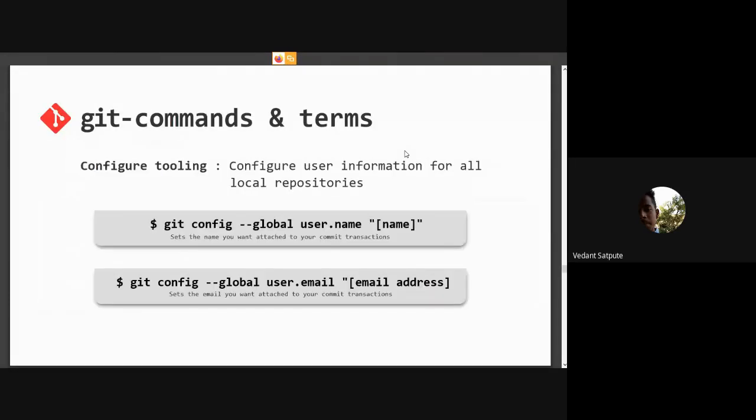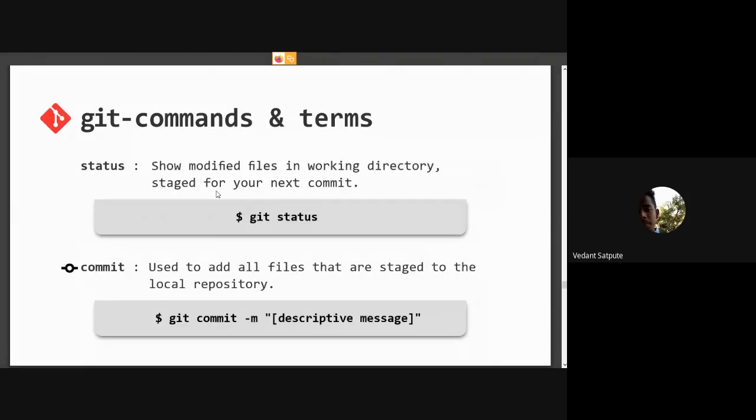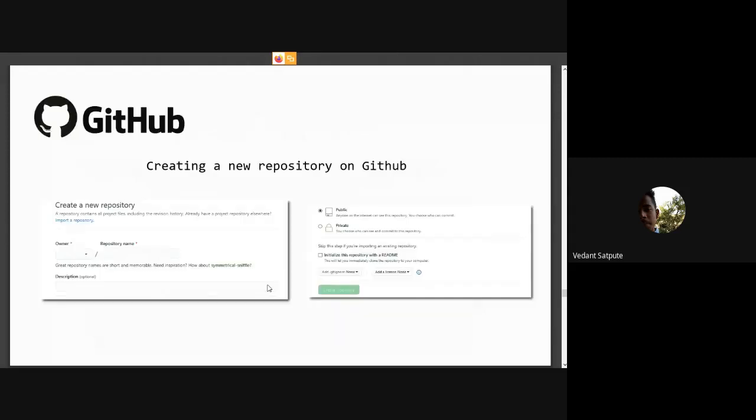Okay. First thing we learned is to configure tooling to add a username and email to our Git software. Now we did init to tell our repo that it is a folder that is going to be a repository. Then we did git add, that adds the files for our commit. Next thing we know, commit. What commit did is save our files into the local repo. And next was status, to check the status of the modified files in our directory.